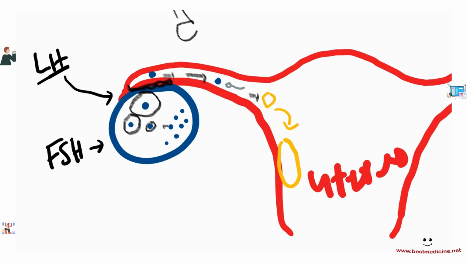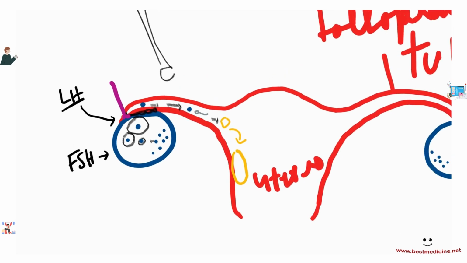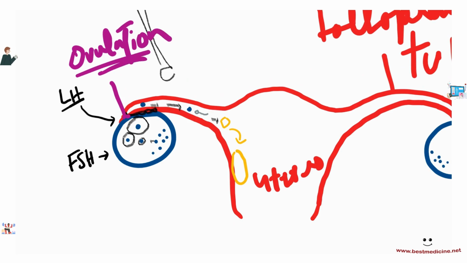So LH's function here is to rupture the follicle, and that is called, it has a name, right? That is called ovulation, okay? Ovulation. So shortly after ovulation, fertility has the greatest chance, because now the egg is inside the fallopian tube, ready to be fertilized, okay?